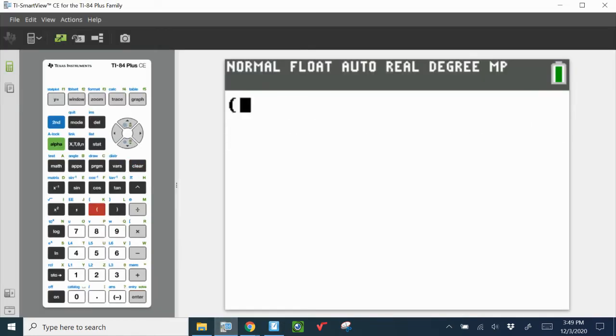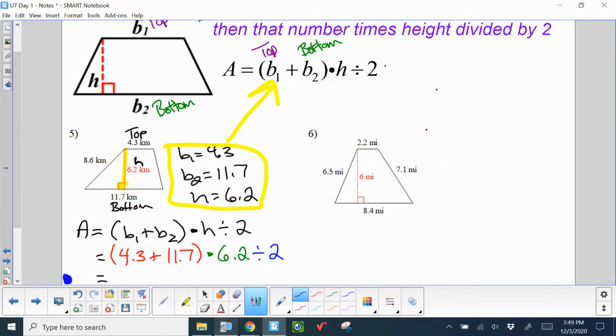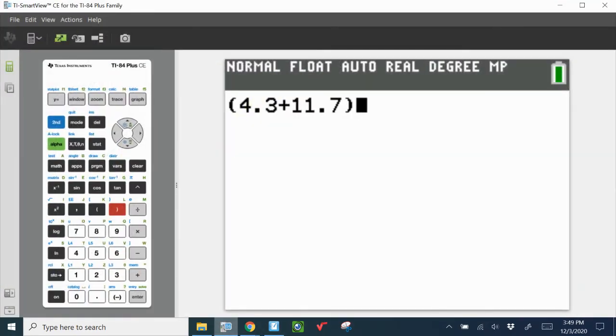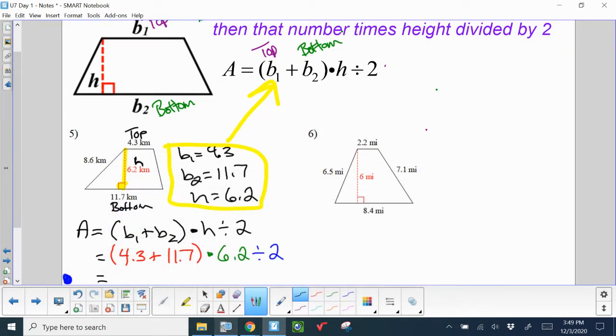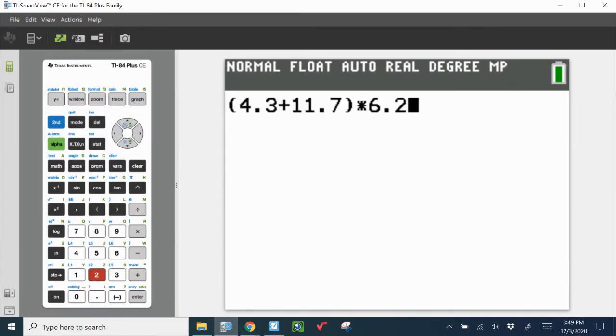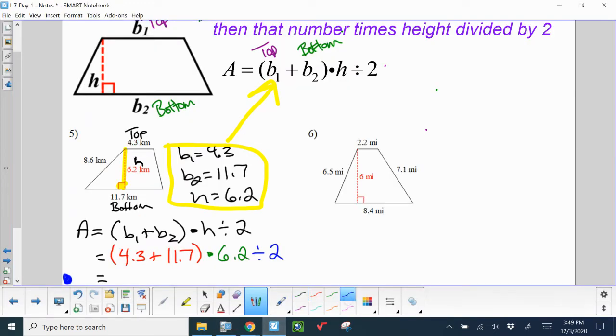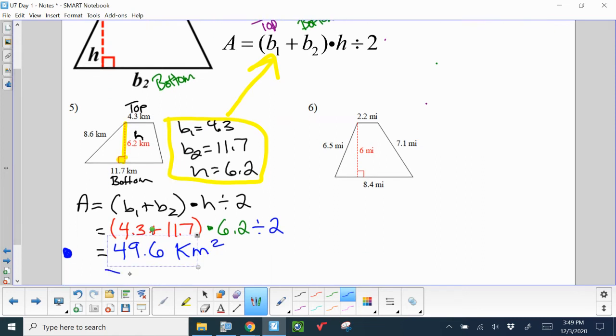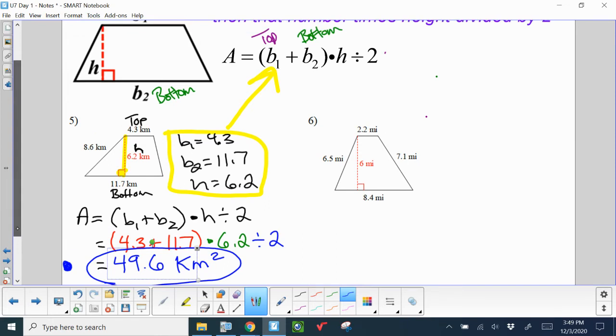Let's see, parenthesis 4.3 plus 11.7. Sorry for all the switching back and forth, but I made the calculator a little bigger in this unit, and that's what it's going to take. Notice I closed the parenthesis. You have to close it. Times my height, which is 6.2, divided by 2, which is 49.6. And that's kilometers squared because km is a kilometer. And that's a unit of metric measurement.